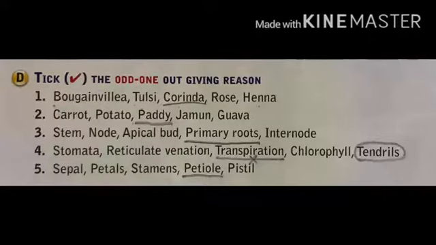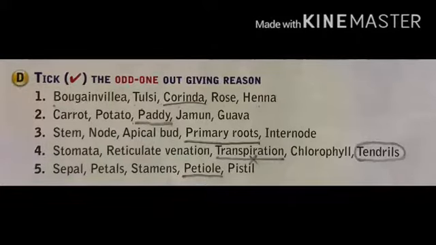Now the fourth: stomata, reticulate venation, transpiration, chlorophyll, tendrils. The answer is tendrils because tendril is a modified leaf and the others are functions or parts in leaves.